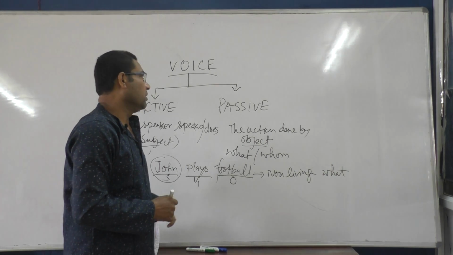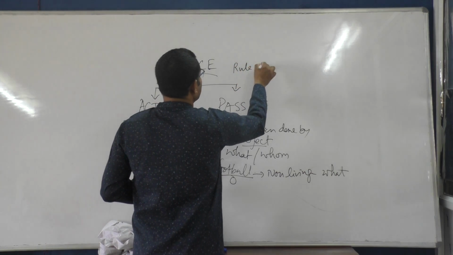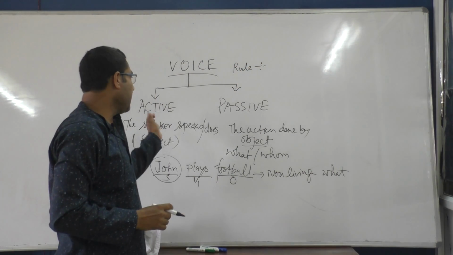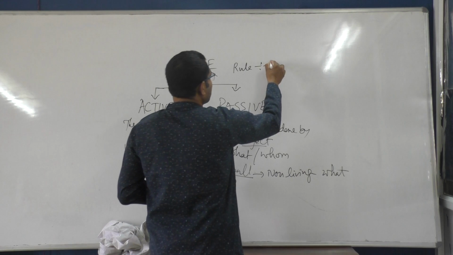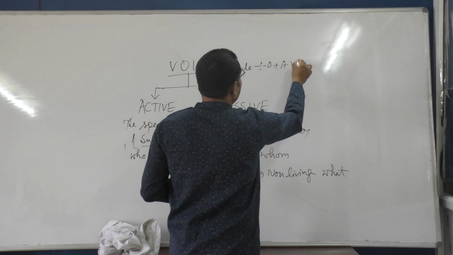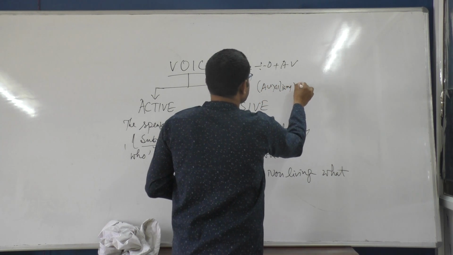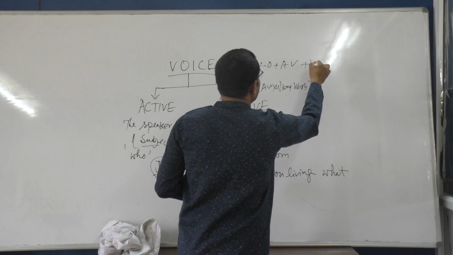John plays football. In this sense, keep in mind the cardinal rule: when we make any sentence from active to passive, you have to begin with object. I am writing only O. After that you have to use auxiliary verb or helping verb. After that V3.